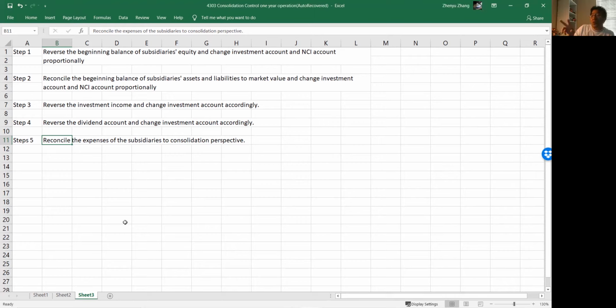Those two adjustment steps take care of what happens at the beginning of the year. And then step 3, reverse investment income and change the investment account accordingly. Step 4, reverse the dividend account and change the investment account accordingly. And step 5, reconcile the expense of the subsidiary to the consolidation perspective. So steps 3, 4, and 5 take care of what happened during the year, so the end of the year will be automatically correct. Let's see how this works.